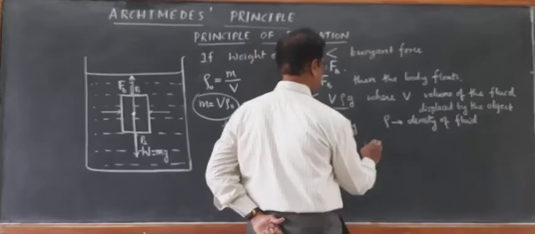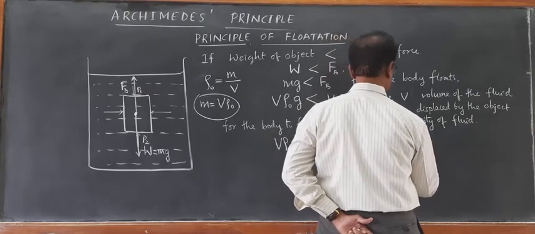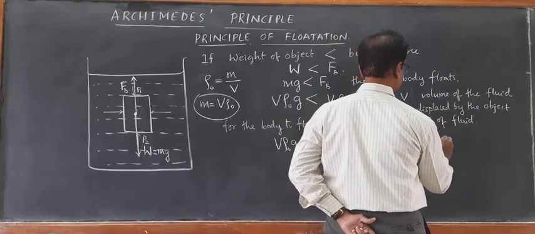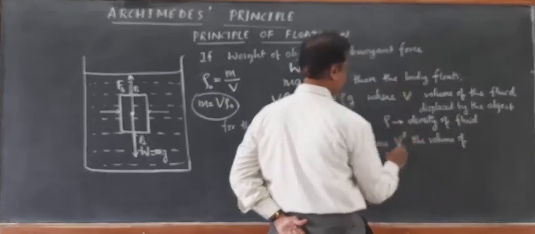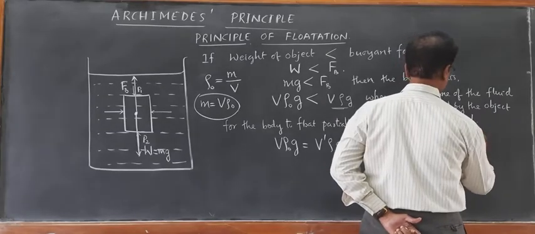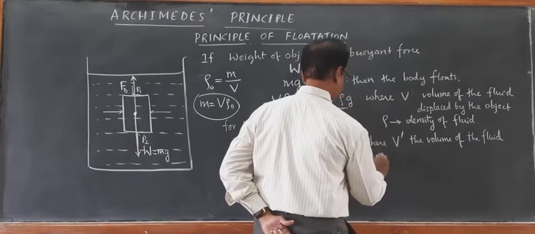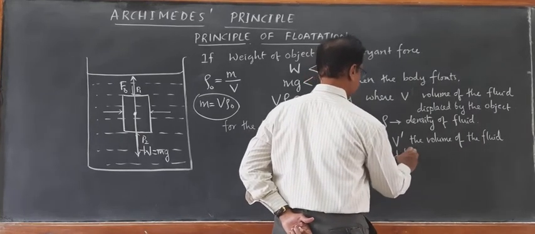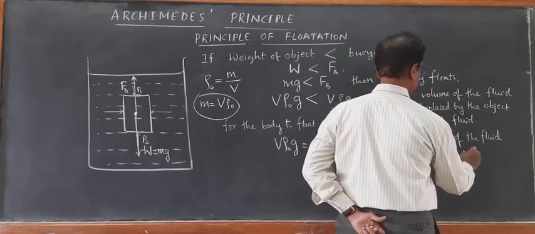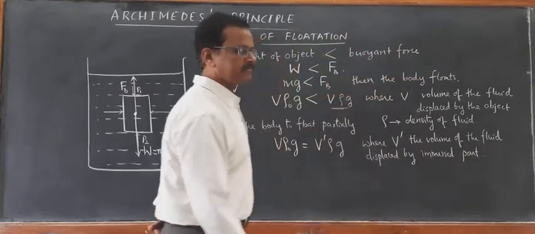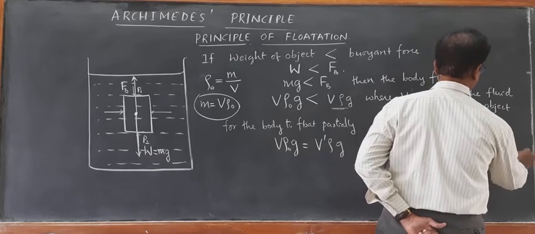Here V dash is the volume of the fluid displaced by the immersed part of the object.